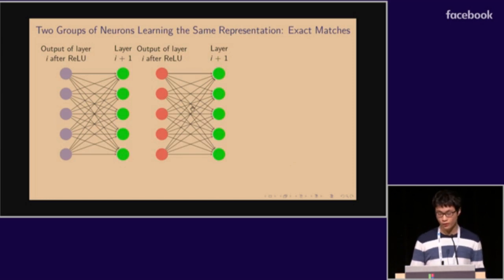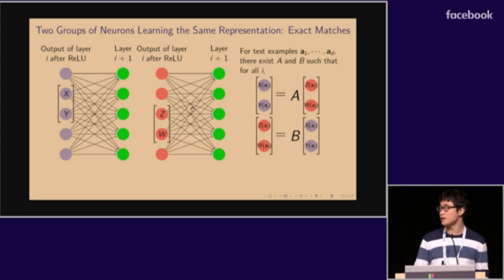In this work, we give a characterization of two groups of neurons learning the same representation. Let's look at these two neural networks. They have the same architecture, trained on the same training data, but from different initializations. We will focus on layer I and layer I+1. Let's look at these two groups of neurons. We say they learn the same representation if there exist linear transformations, A and B, that transform the output of these two groups of neurons back and forth.